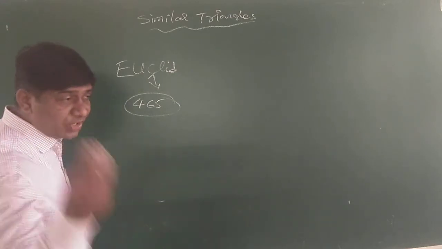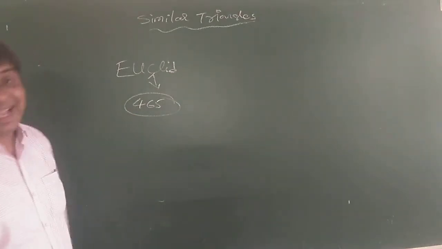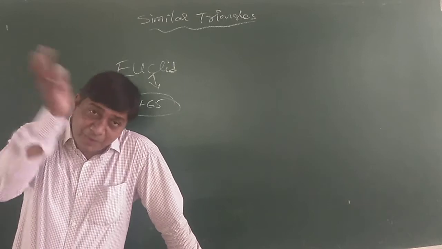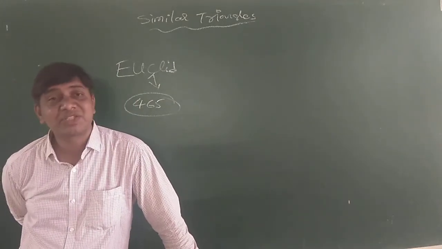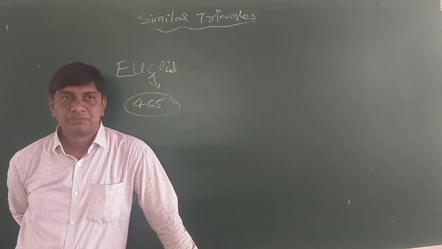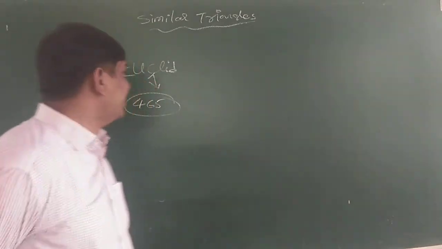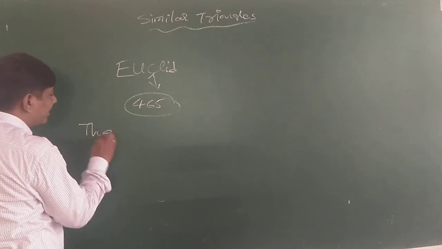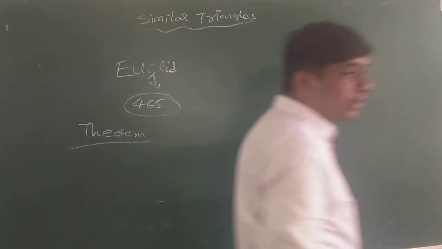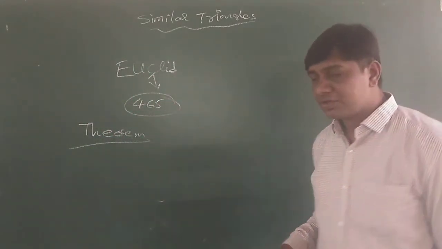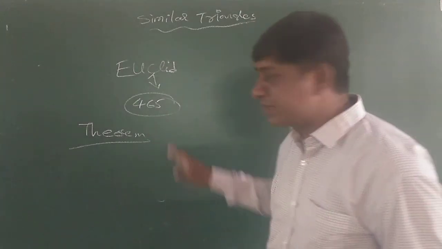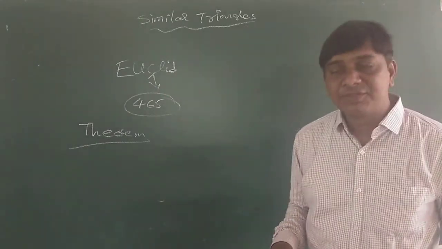And postulates, axioms. What is an axiom? An axiom also is a statement. A lemma is a proven statement. An axiom is a statement which need not be proved; you directly use it to prove the theorem. A theorem is a statement which is to be proved with the help of some other statements. So Euclid developed geometry, and he is known as the father of geometry.